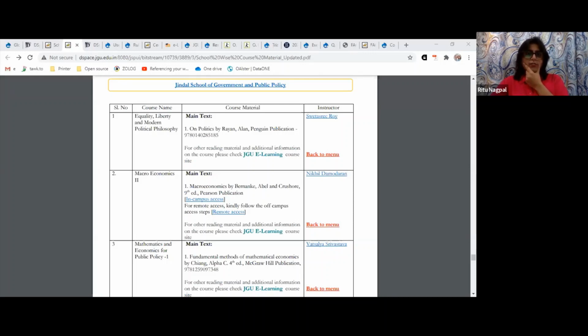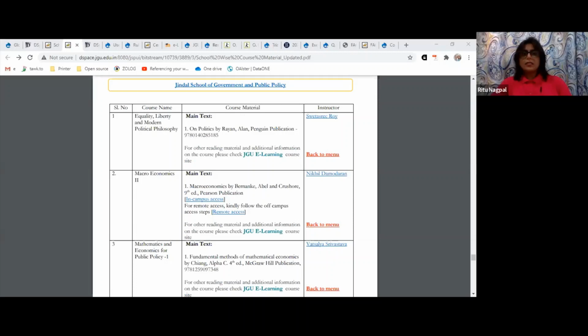In case JGU library does not have a book in print or online, is there a possibility to write to the library to request to purchase or license a new copy of it? Yes, ideally through your instructor. It has to be routed through your instructor. Right? Yes. Okay. If I want to log in to the e-learning platform, should I use my JGU ID as username? Yes.